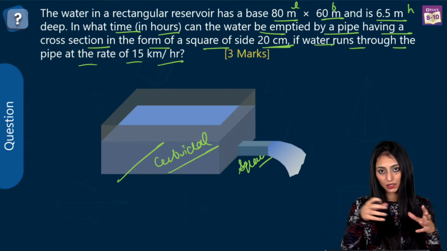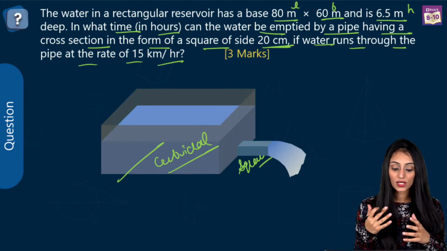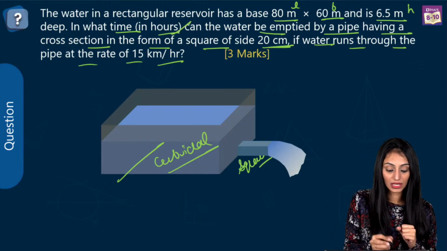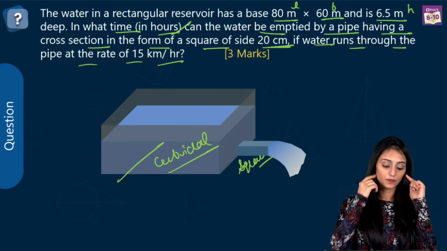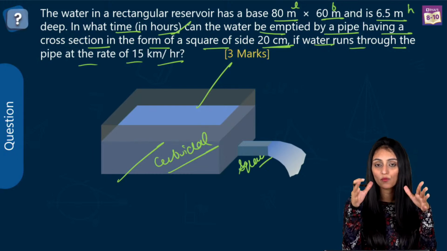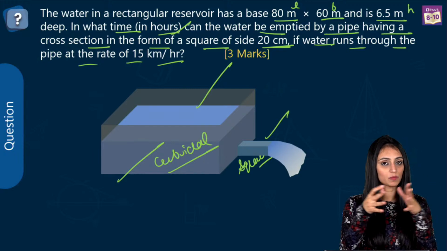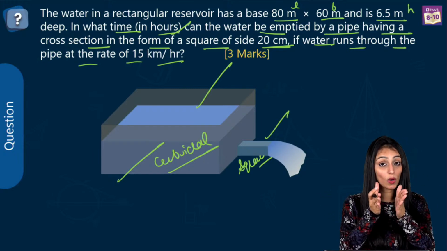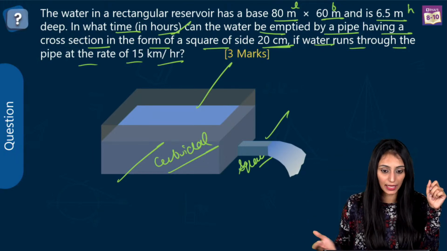A pipe is connected to it. We are using this pipe to empty this reservoir, right? Now the question is asking how much time it will take, and we have to find out that time in hours. One thing you need to understand, whatever amount of water this reservoir has, the volume of water that it has, it all depends on this pipe. Whether this pipe is bigger or narrow, it all depends on this pipe how much time it will take to empty the entire tank. Yes?